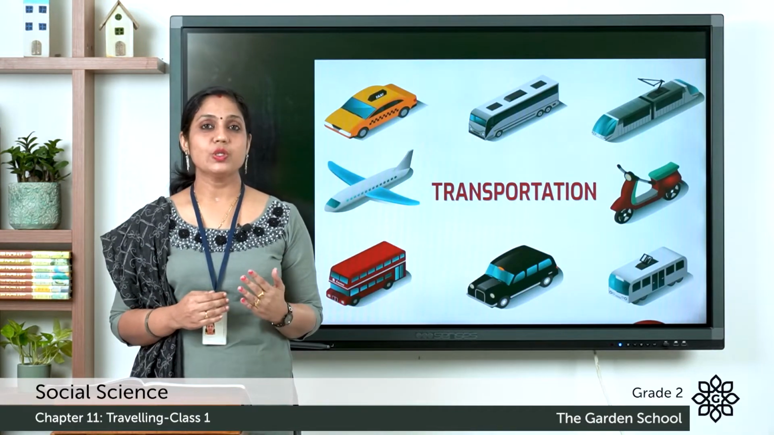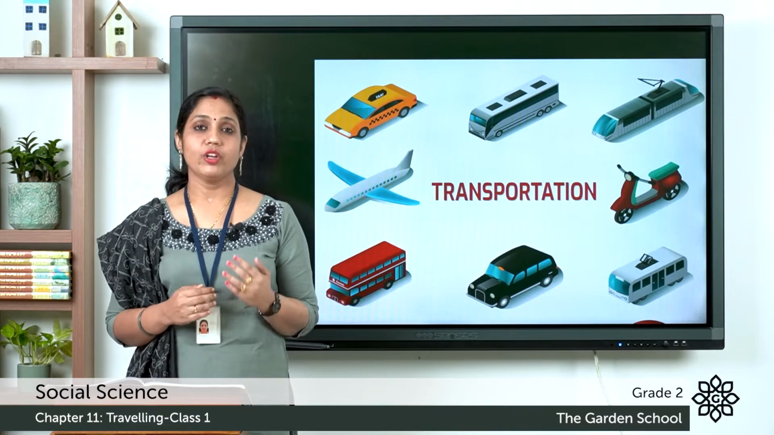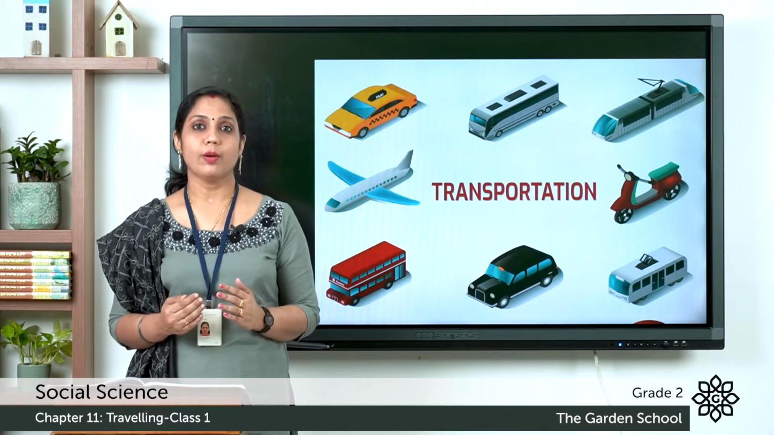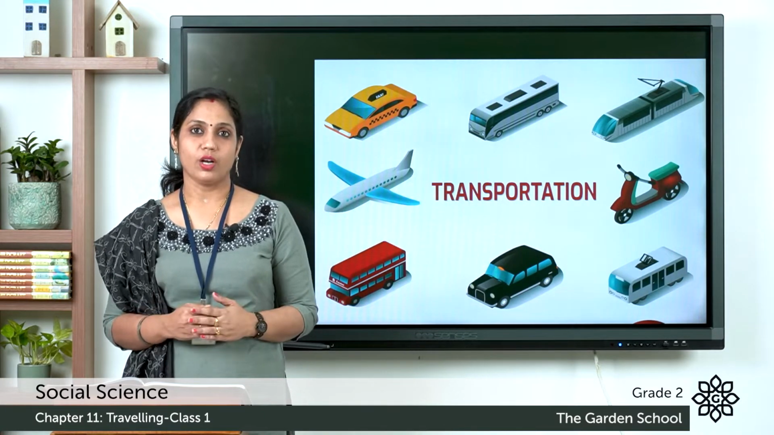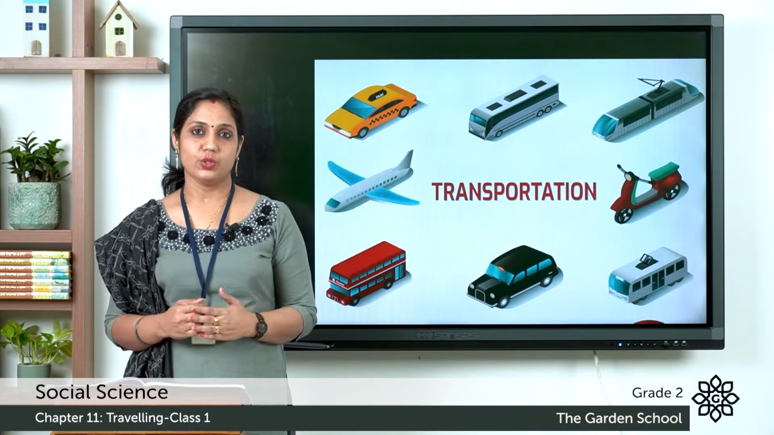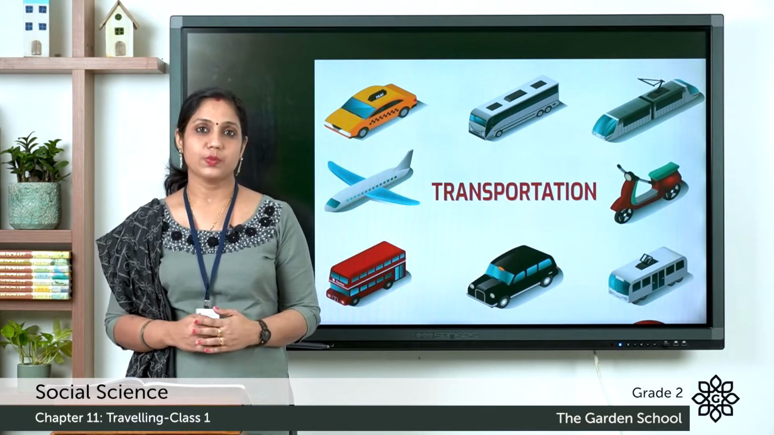And for traveling, we use different means. For example, when you come to school, some of you use school bus, some of you come by cars, or some of you come by walk. So we use different means of transport. Different vehicles are used. So that is what is transportation.